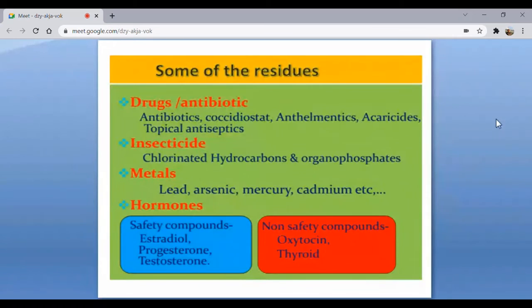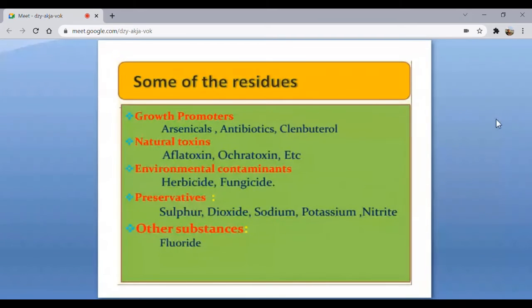Some of the residues that we are talking about, that may become toxic, are the drugs such as the antibiotics and coccidiostats, and the insecticides like the hydrocarbons or the organophosphates, then metals such as lead, arsenic, mercury, and then the hormones that are also being used. We'll be discussing them one by one. And some of the residues are growth promoters, preservatives and other substances.